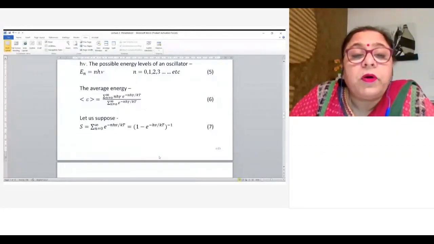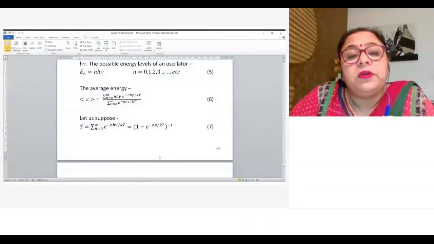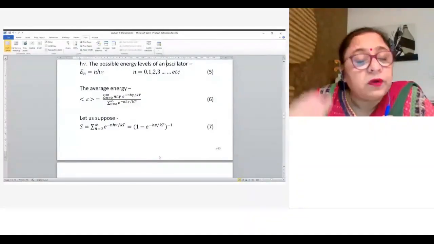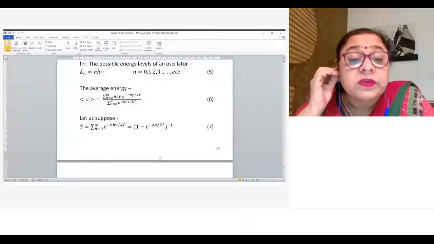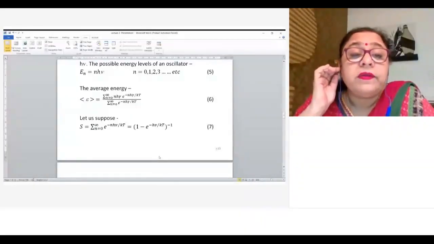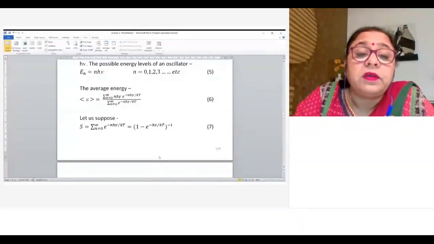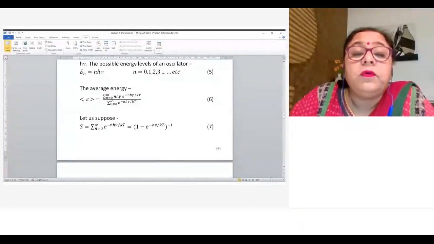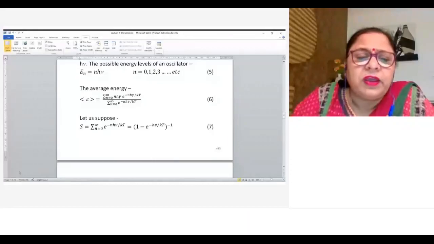So if we talk about the average energy of a harmonic oscillator, in the case of classical theory there was an integral sign from n equal to 0 to infinity. Here we have a summation sign because the energy is discrete, it is not continuous. The energy is n h nu, with e to the power n h nu by kT, and e to the power minus this; this formula I will not repeat.